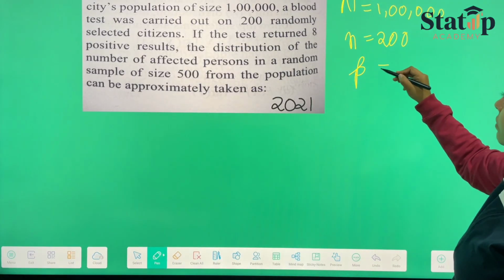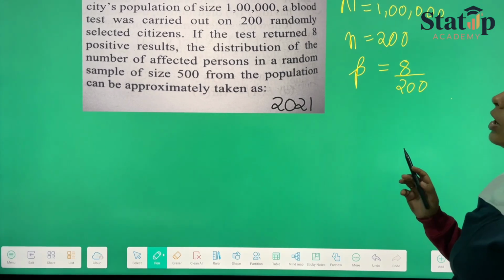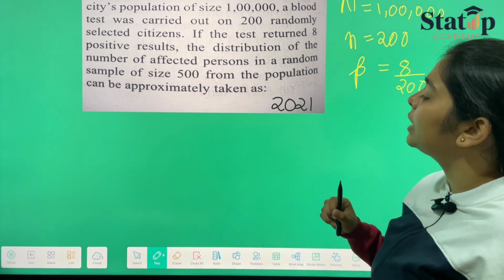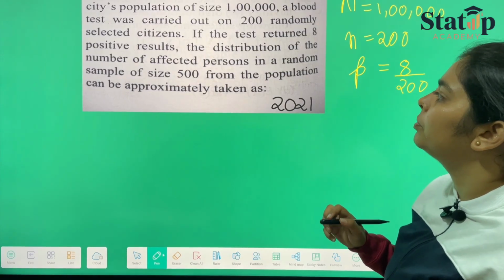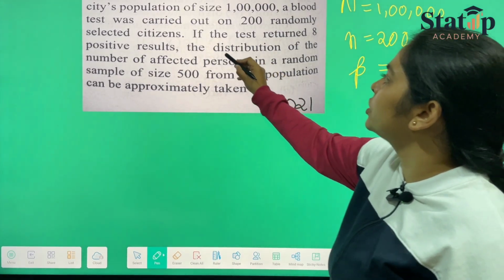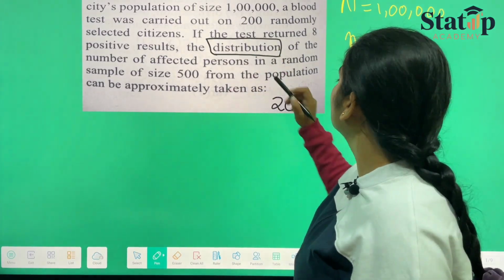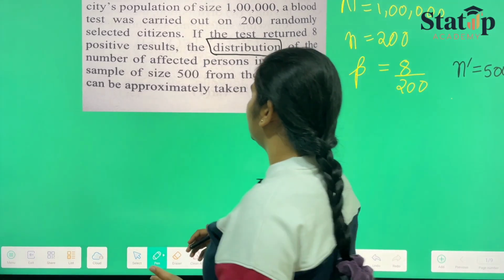So the probability of a positive result will be 8 out of 200. And they have asked us what can be the approximation if a random sample of size 500 from the population is taken. So they have asked which distribution, with the parameters. So here they have given us new n, which is 500, and we have to find out with the new distribution what will be the approximation.